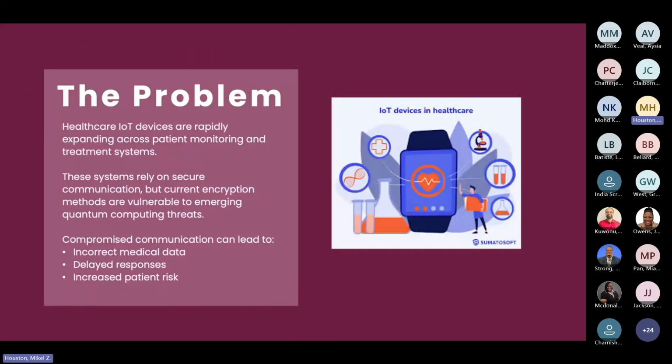So let's start with the problem. Healthcare Internet of Things is expanding rapidly via patient monitors, infusion pumps, AI wearable devices, neurostimulators, and networked surgical systems. And these aren't just data endpoints, they're life-critical infrastructure. And the encryption that we currently have protecting them was designed before quantum computing was a credible threat, and so it wasn't built for this moment. And when the encryption fails in a hospital setting, the consequences aren't just a data breach: incorrect medical data being transmitted, delayed critical responses, and patients whose lives are directly at risk. So it's not just a theoretical or cybersecurity problem, but a life-threatening problem.